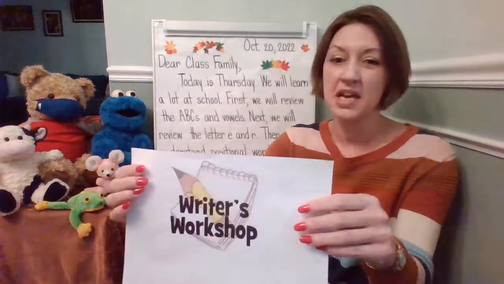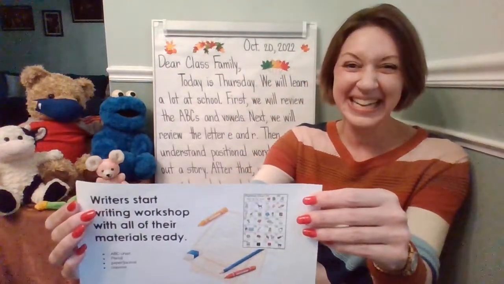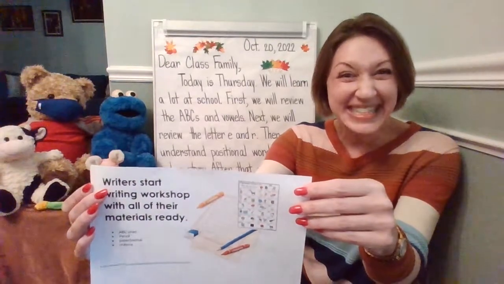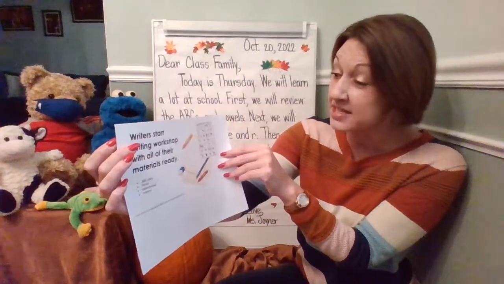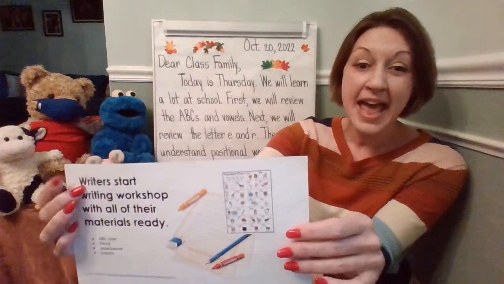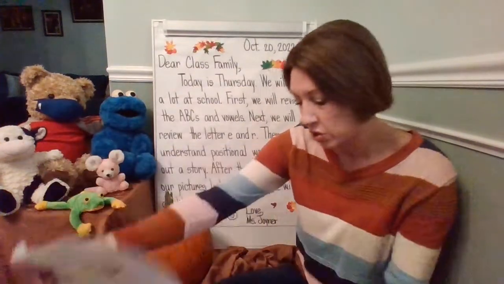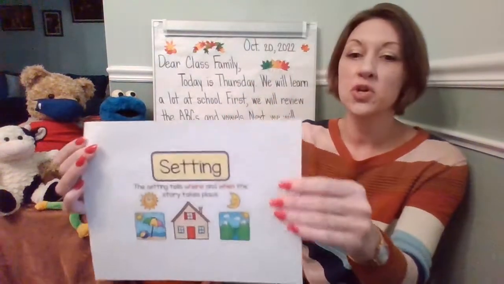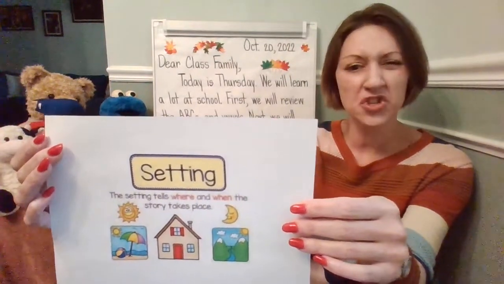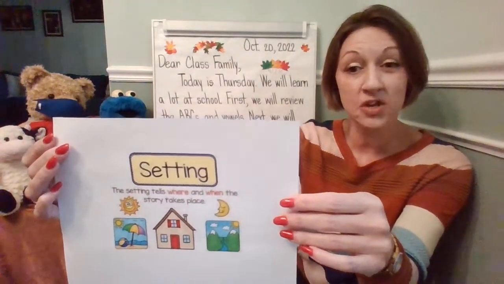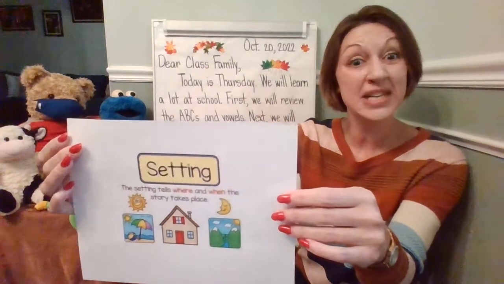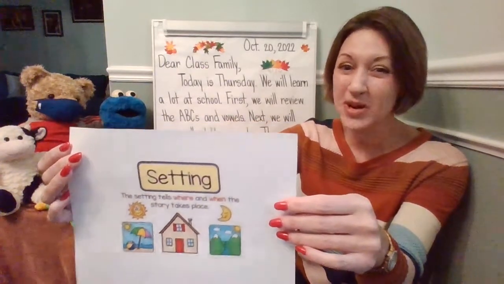We're going to be using some things during writing workshop, like our crayons, even our flesh colored crayons to make the skin color look real. We have different skin colors, and so we have so many crayons that you can use for that. And then we're going to be using our alphabetic chart and paper, and we're going to go ahead and make our stories look real. Remember, when you're using setting in your story, make sure to have those details so the person looking at your story can tell where your story takes place. And if someone's in your story, make sure you have the details of that person as well.